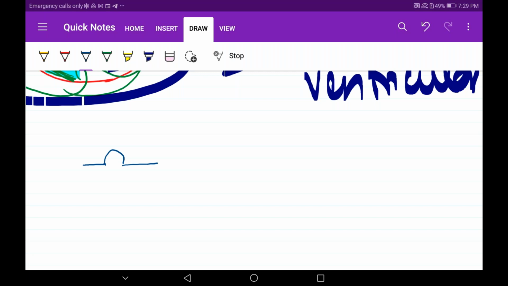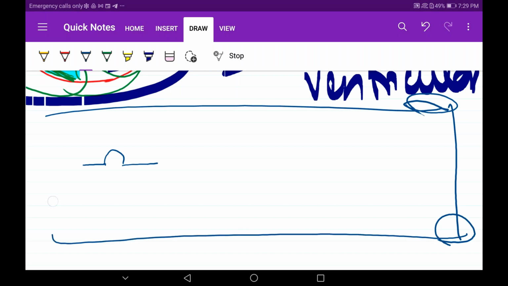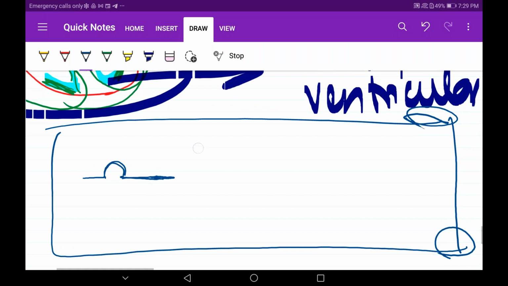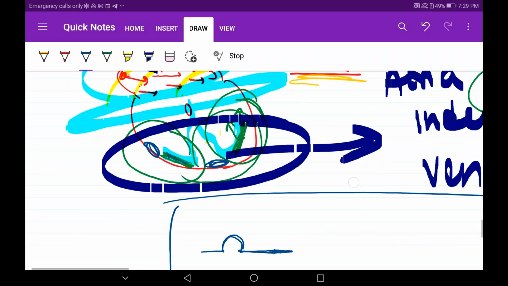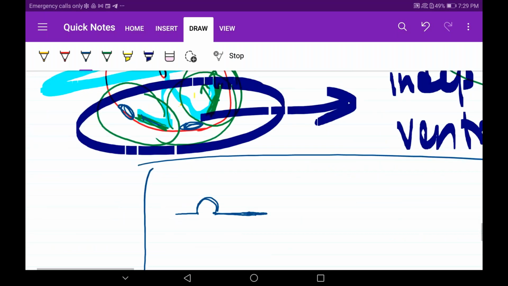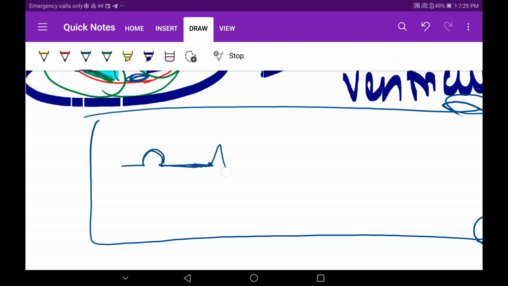But the QRS will also be a very haphazard arrangement. I don't know much detail, but just for your understanding, the SA node is depolarizing. But what is happening with the QRS? There is a very small amount of Purkinje system activity. Even if the Purkinje system is not working, the ventricular musculature will start pumping, becoming the conductor. Yesterday I explained why. So the QRS will not be large. It will be very small, like this. And then the T wave.